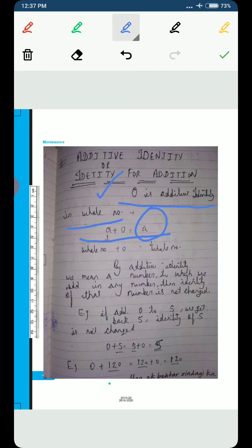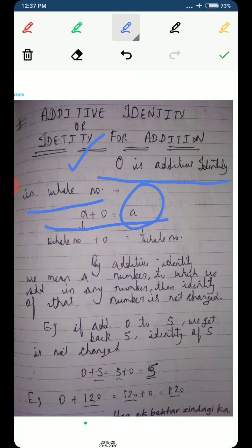I have also written here for you that by additive identity we mean a number which, when added to any number, does not change the identity of that number. Like if we add 0 to 5, we get back 5. Identity of 5 is not changed. 0 plus 5 or 5 plus 0 is equal to 5.